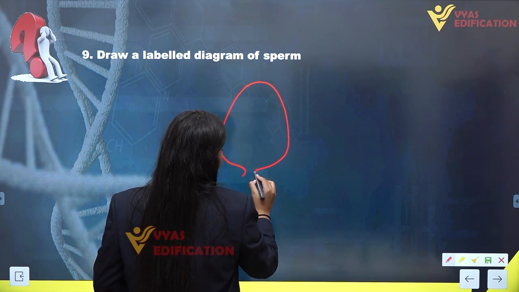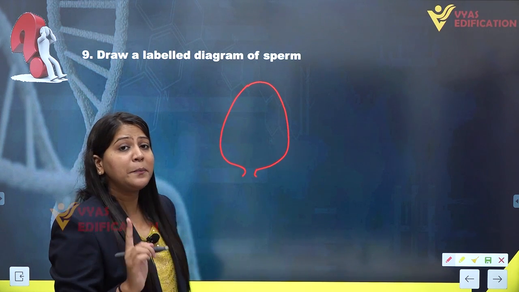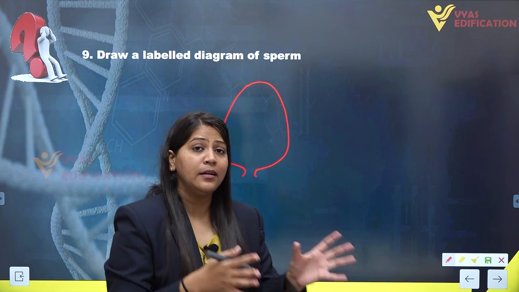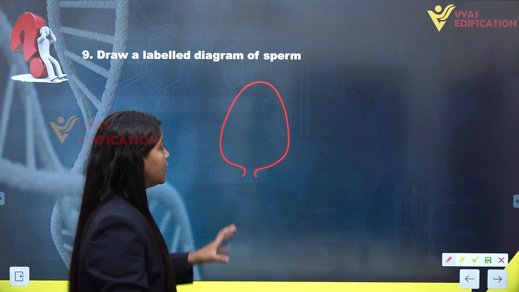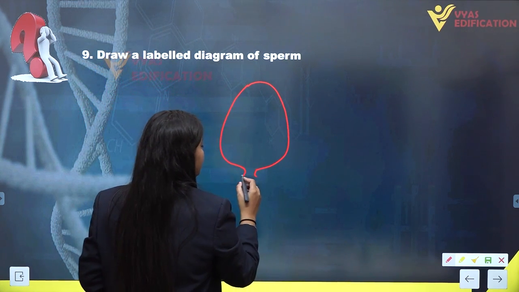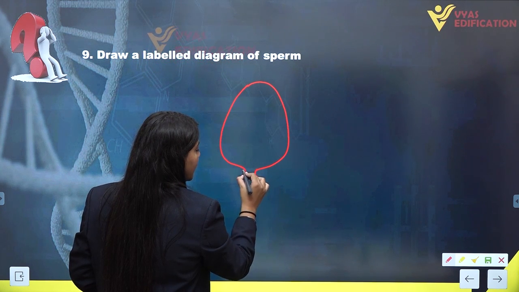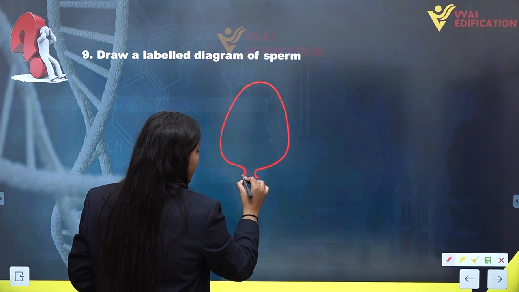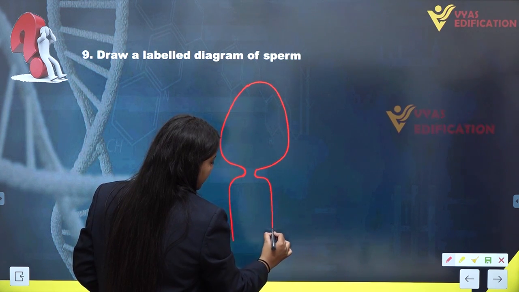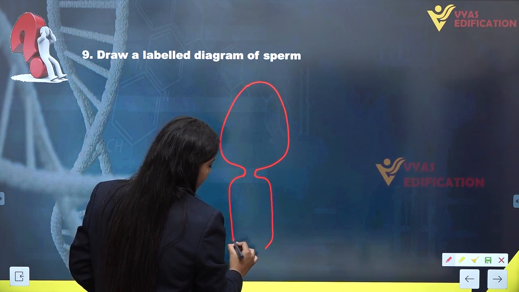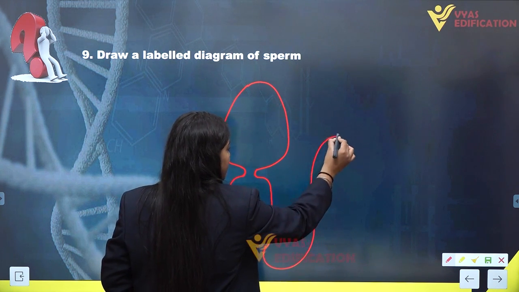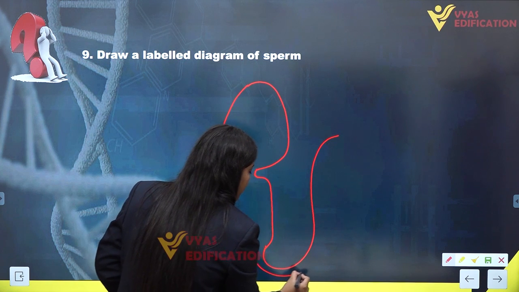As we know, a human male sperm consists of 3 parts, that is head, middle piece and a tail. So we are first making the head of a sperm. Then the small portion is the neck of the sperm, and then we have a middle piece like this, and after this the middle piece is continuing into a tail.